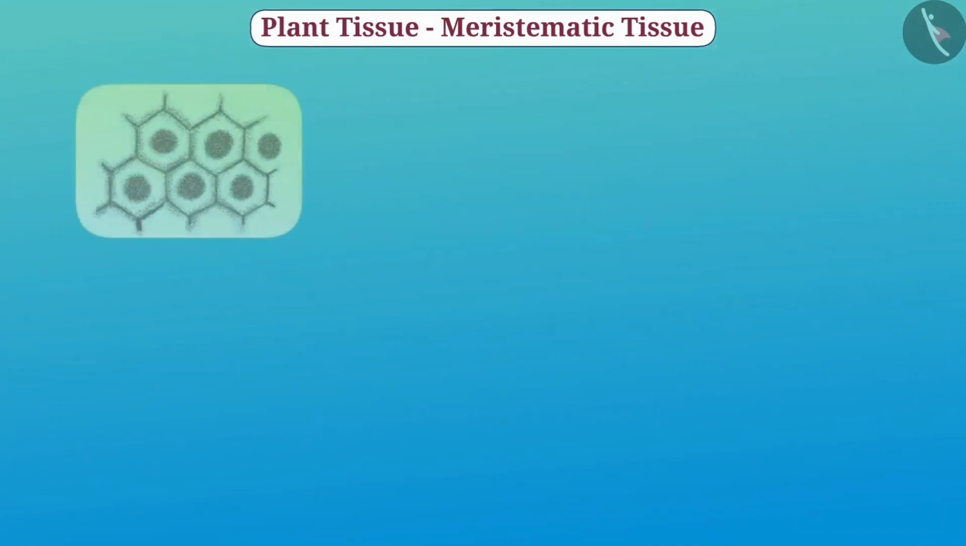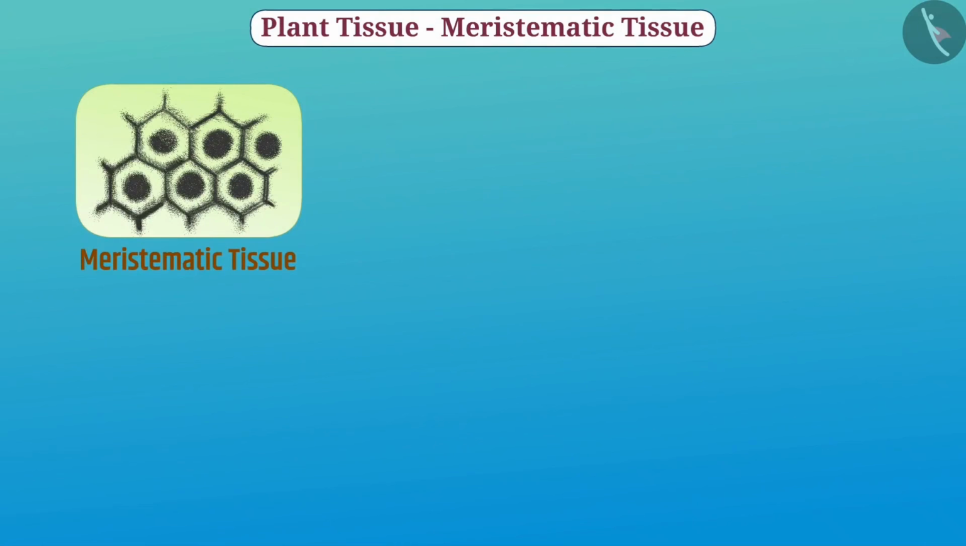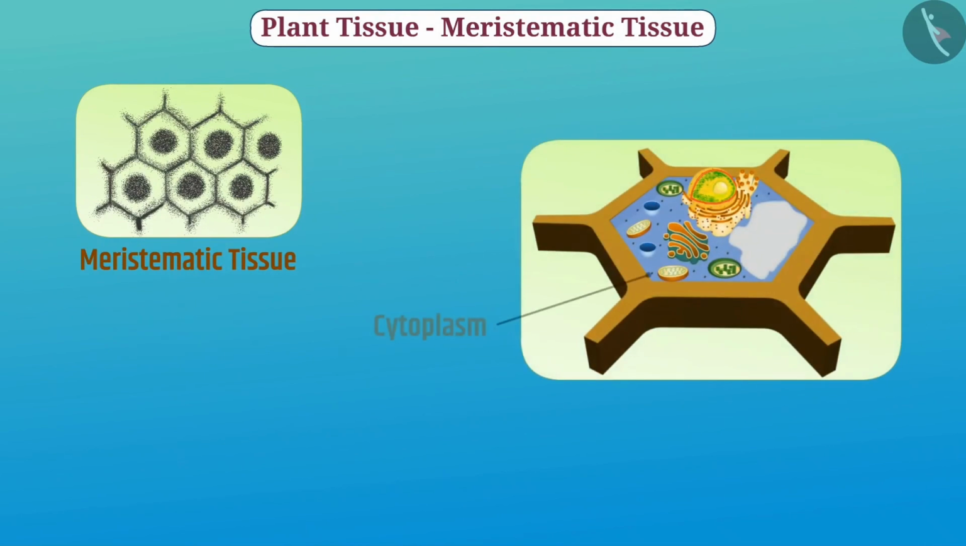The cells of meristematic tissue divide, that's why they are highly active. They have dense cytoplasm, a clear nucleus, and a thin cell wall. Cells of meristematic tissue do not need to store nutrients. That's why they do not have a vacuole.